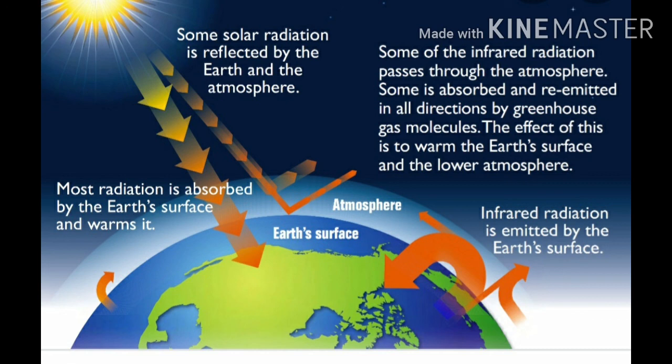Then the surface of the earth radiates infrared radiation. This infrared radiation is absorbed by greenhouse gases such as carbon dioxide in the atmosphere, and some of it is re-emitted in all directions by greenhouse gas molecules and results in the heating of the atmosphere.